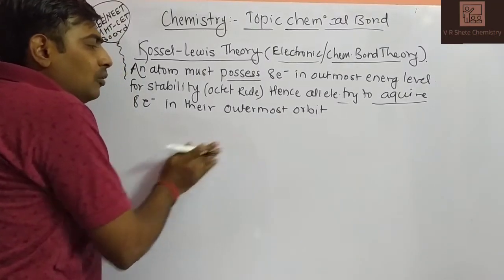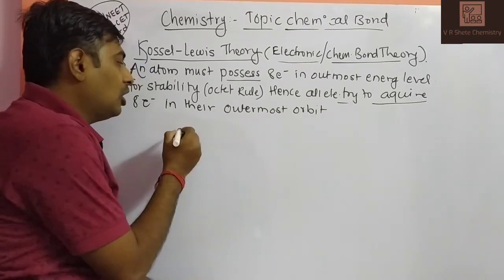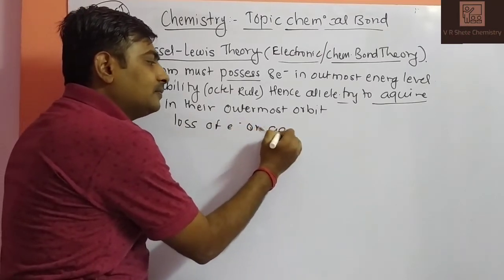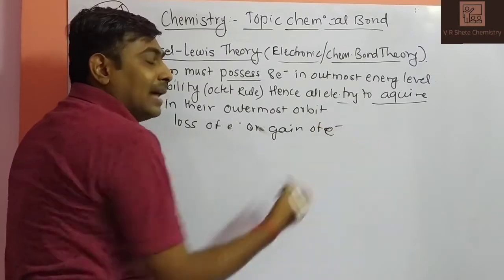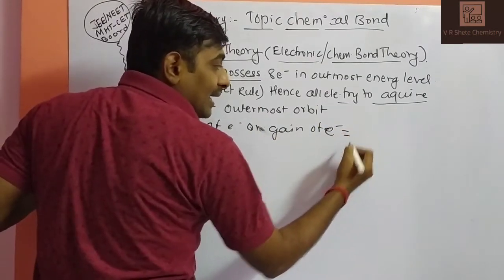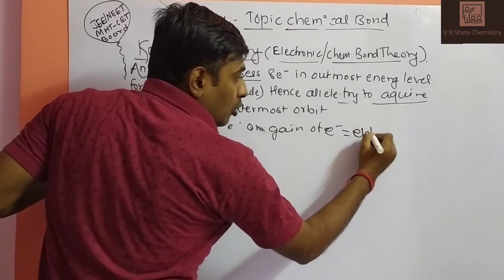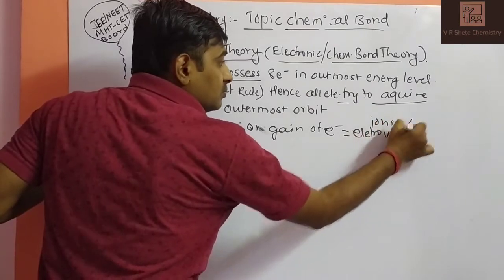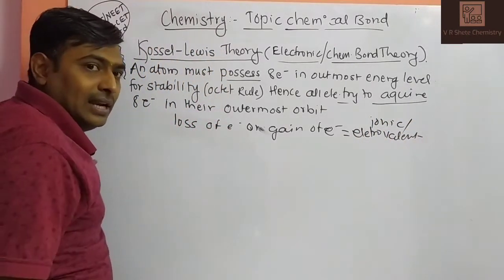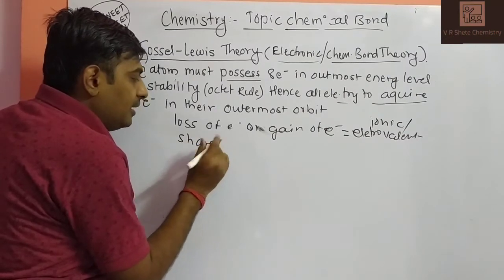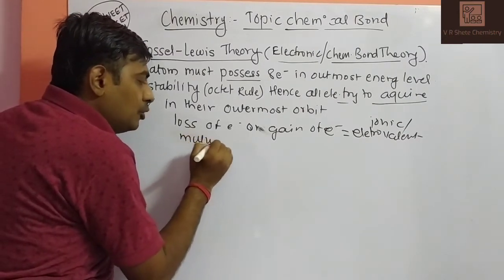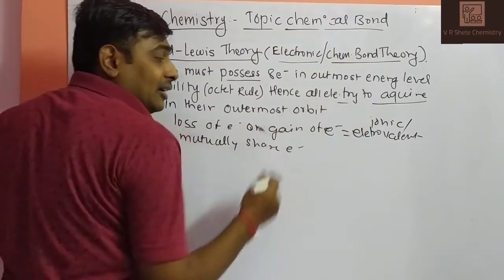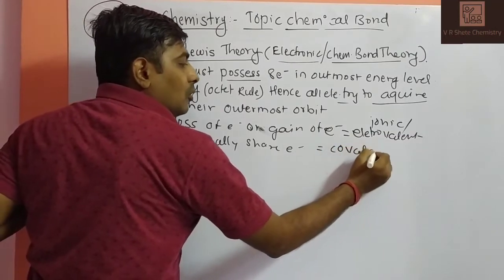So how does any element acquire 8 electrons? By loss or gain of electrons. The bond formed in that way is called an electrovalent bond, generally called an ionic bond. The second way: when elements mutually share electrons to acquire 8 electrons in the valence shell, which bond is formed? A covalent bond is formed.